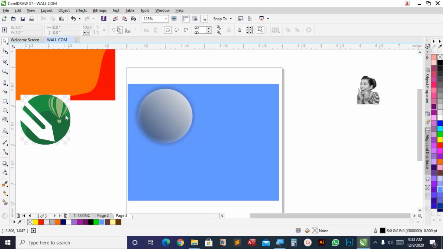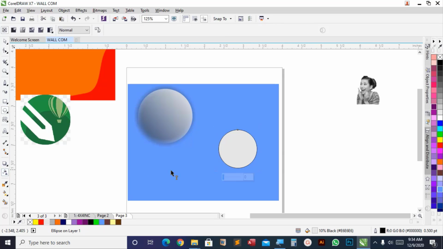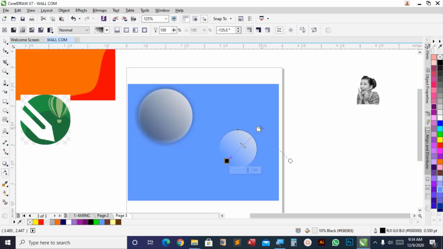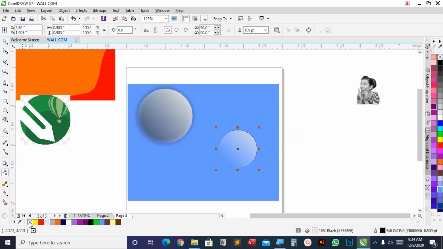So let me work with this for you to see very well. So transparency, and then look at it. Very perfect. Okay, have you seen it? I can remove the outline of it, and then you see it right here. Okay, I can just remove it. So I'll show you something.